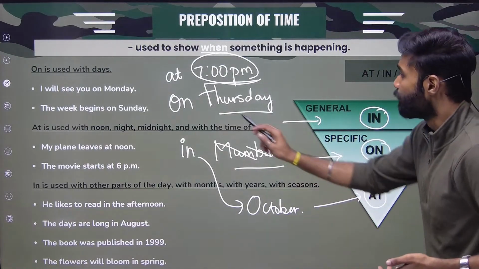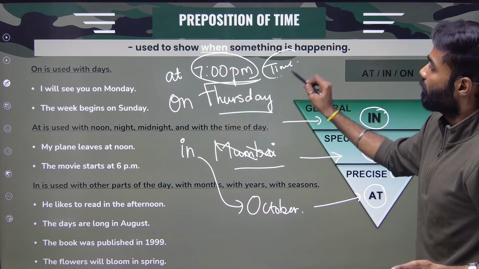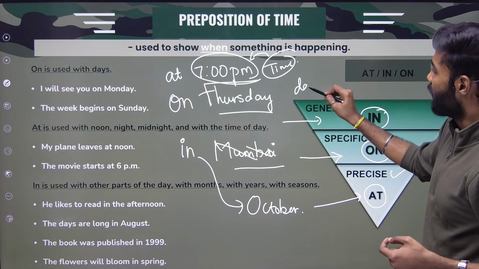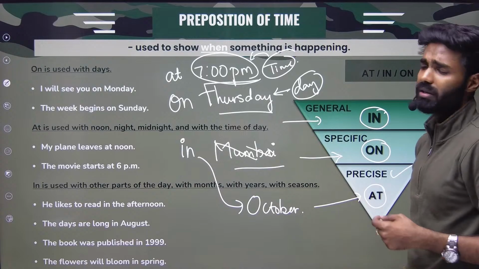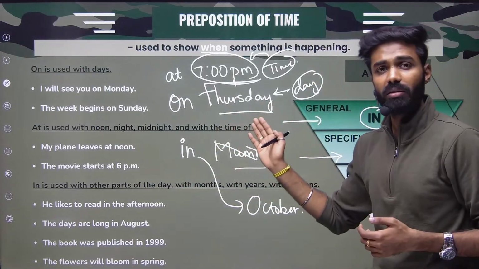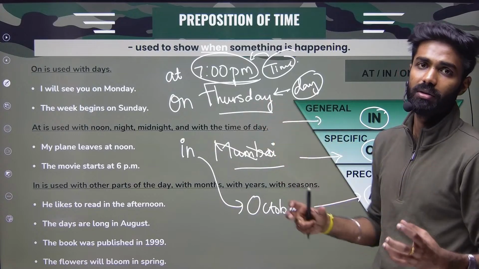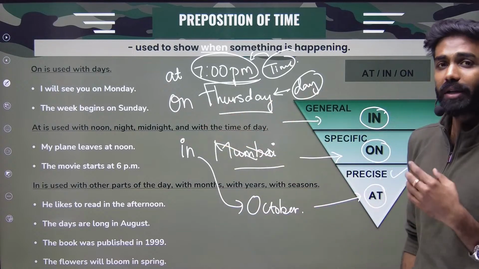For example, on Thursday, time is very accurate, very precise, right? Whereas day, Monday, Tuesday, we have 7 days. It's not very accurate, Thursday, because Thursday morning, Thursday evening, we have a lot of timings in the day, right? So Thursday, on, specific, not really accurate.